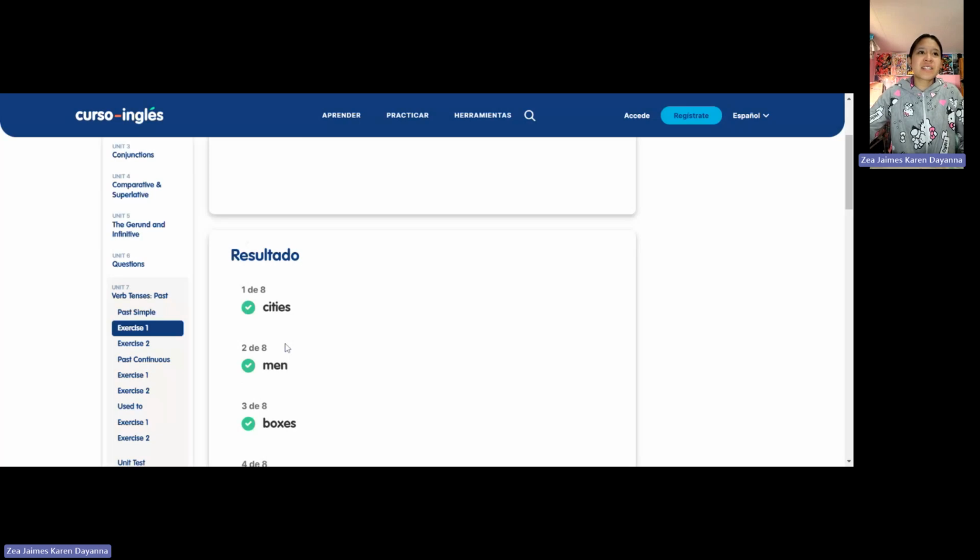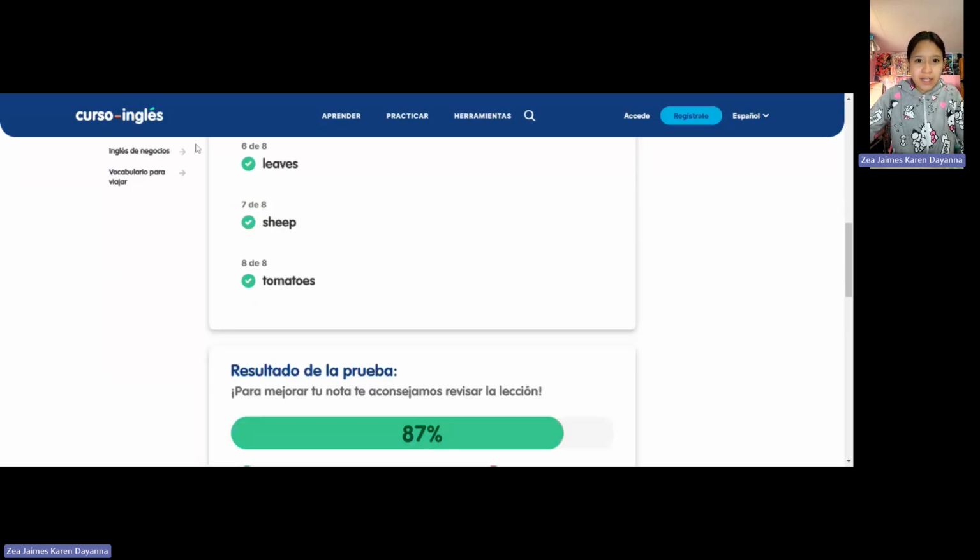Let me share my screen and show you an exercise. It is a worksheet. The idea is to make this worksheet and answer in your notebooks. Give me a few minutes to load the worksheet, okay?